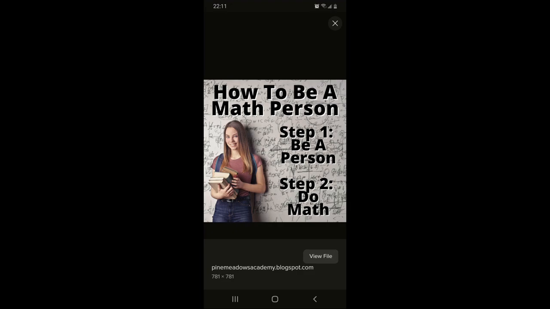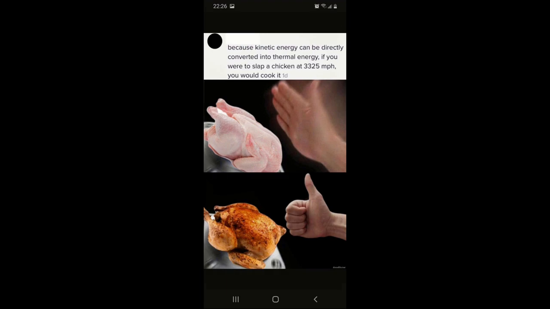How hard would Superman have to smack a turkey for it to be cooked? And so you can go through and use the kinetic energy formula here and calculate this out and see if you find that this turns out to be true. It's fun. I did this as a challenge problem, I think, at least one time in my classroom for students.